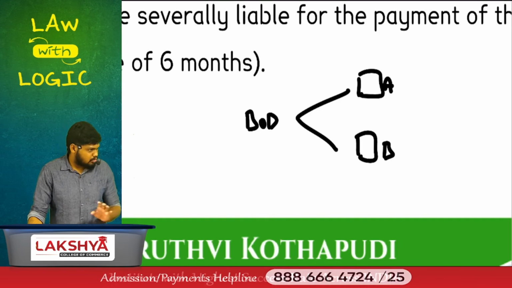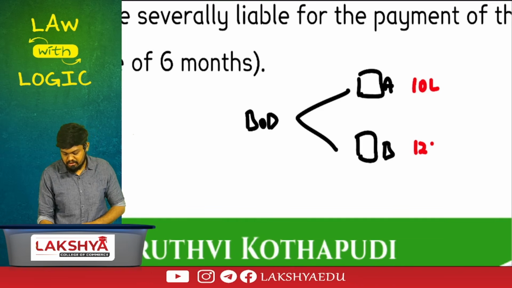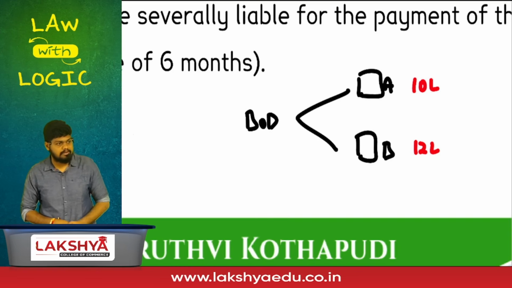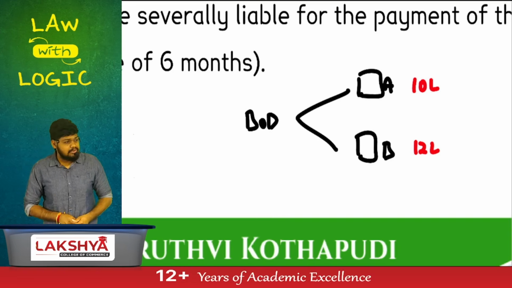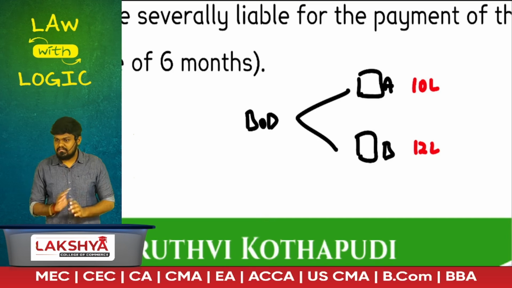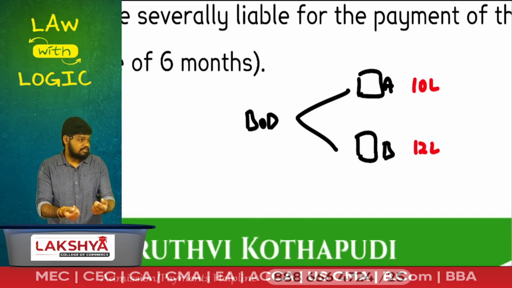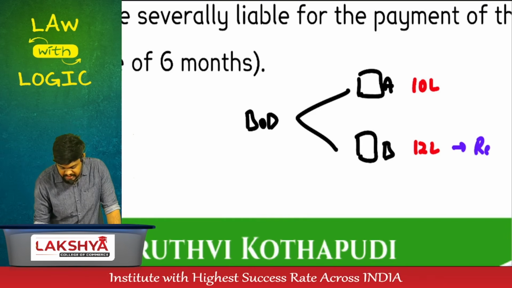Everything is same about both the machines, but machine A is going to cost you rupees 10 lakhs, machine B is going to cost you rupees 12 lakhs. Which is better? Why 10 lakhs? Because it's going to reduce your total cost, indirectly benefiting whom? Shareholders. The company will get benefit out of it because of your decision. But this machine B was sold by your relative.